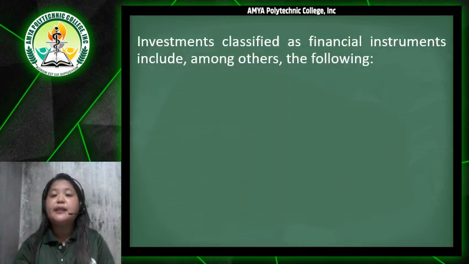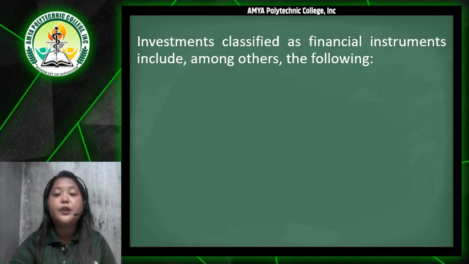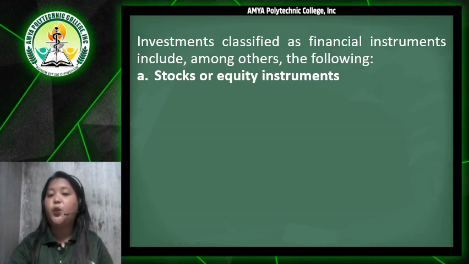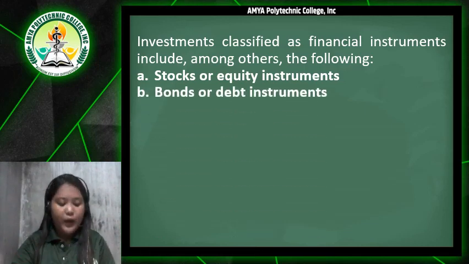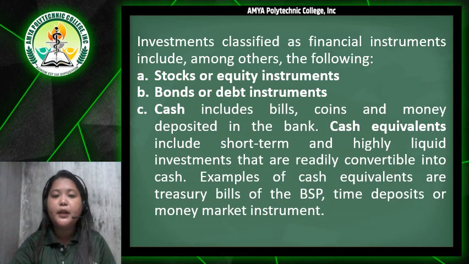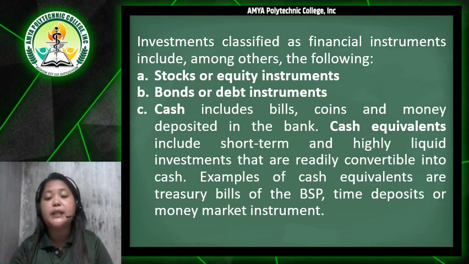So investments classified as financial instruments include, among others, the following. The first one we have, the stocks or equity instruments. So what is stocks or equity instruments? And then we also have the bonds or debt instruments. And then with letter C, we also have the cash, wherein cash includes the bills, the coins, and money deposited in the bank.